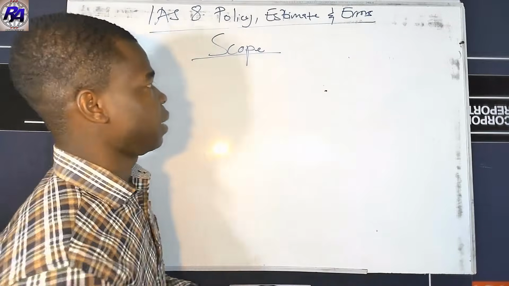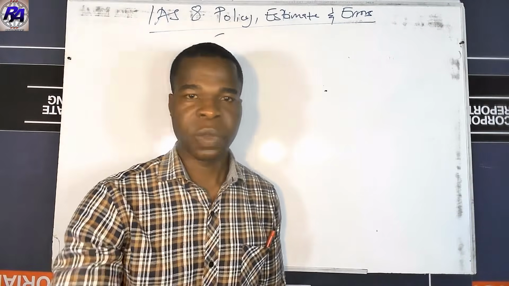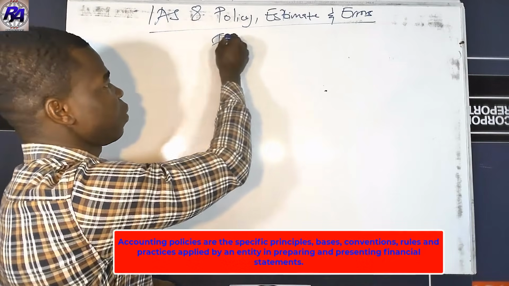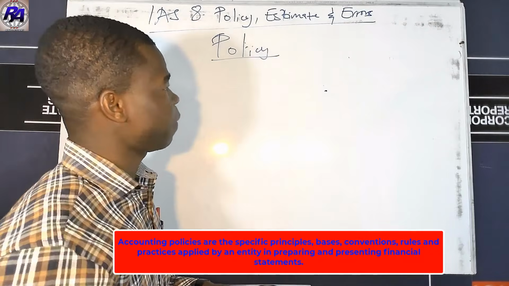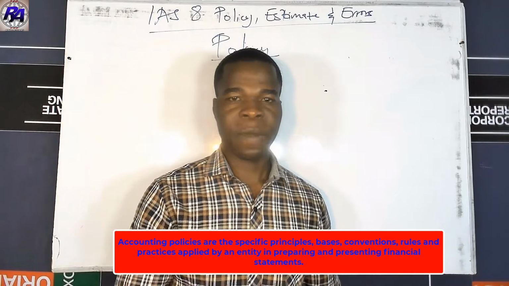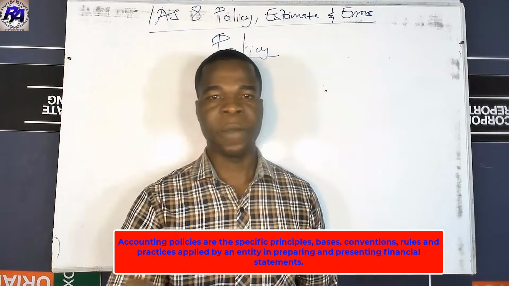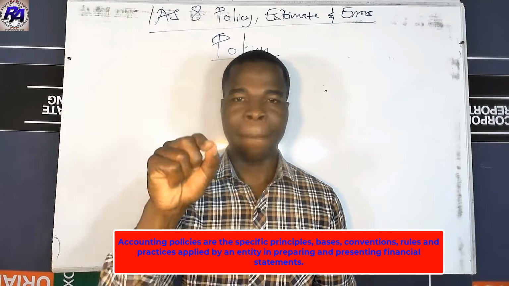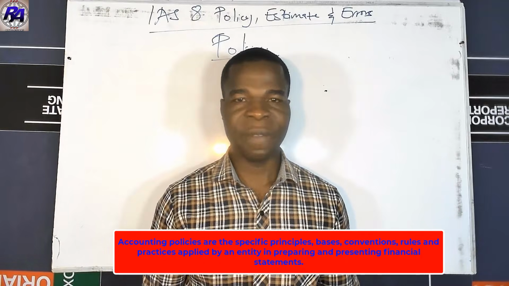So now let's look at the definition of the terms we are going to meet in our discussion. When we talk about policy, we are saying that policy is a specific principle, a specific basis, specific conventions, rules and practices that an entity applies in preparing and presenting its financial statement.